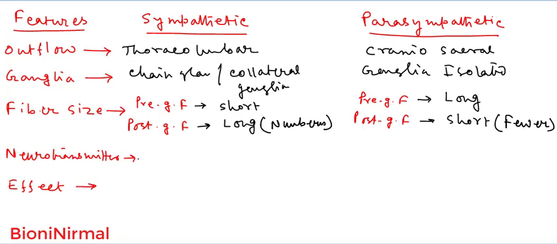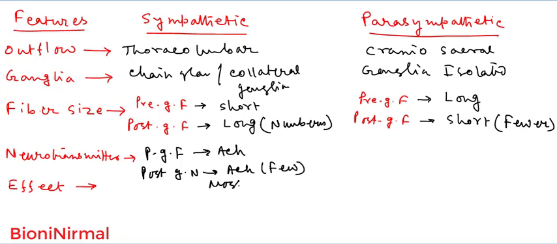Now the neurotransmitter. In the sympathetic division, the preganglionic fibers secrete acetylcholine, that is, all preganglionic fibers are cholinergic neurons. A few postganglionic fibers also secrete acetylcholine, but most postganglionic fibers secrete norepinephrine.